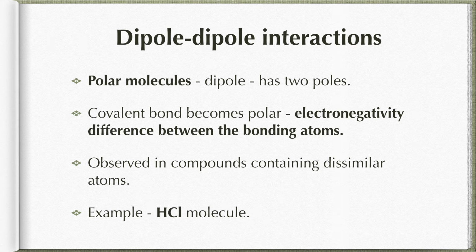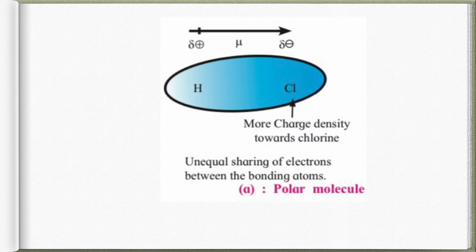That means the molecule having similar atoms, there won't be dipole-dipole interaction. But the molecules which are having different atoms, that is, there will be a difference in electronegativity, then they will definitely show dipole-dipole interaction. Okay, so over here you can see the example of HCl. In one end I have written it as delta negative, and in the other end I have written it as delta positive.